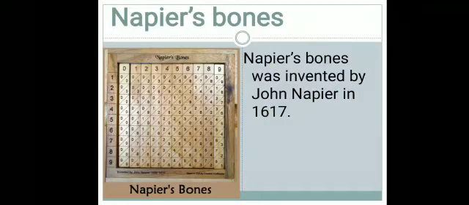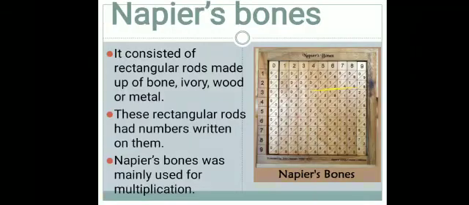Napier's bones was invented by John Napier in the year 1670. Why is it Napier's bones? Because John Napier developed it and gave his own name to that calculating device. See the device in the picture.